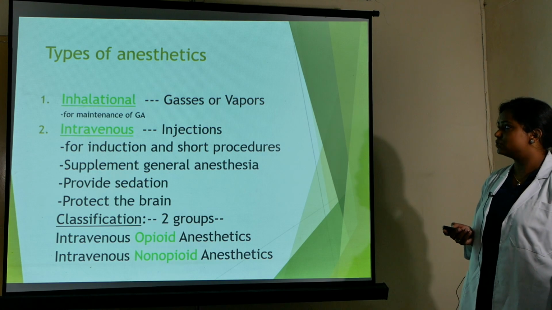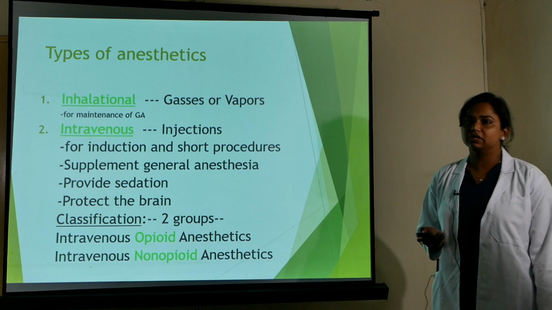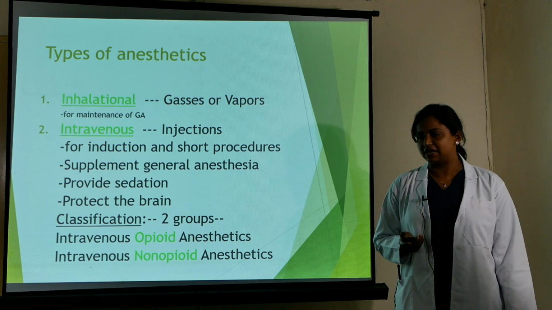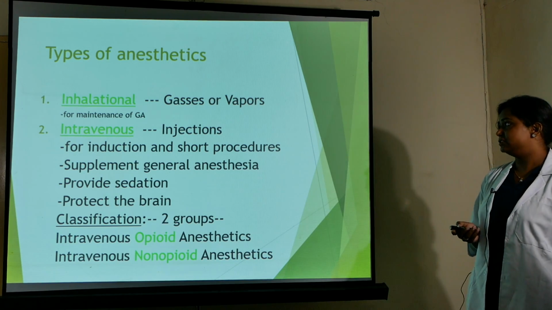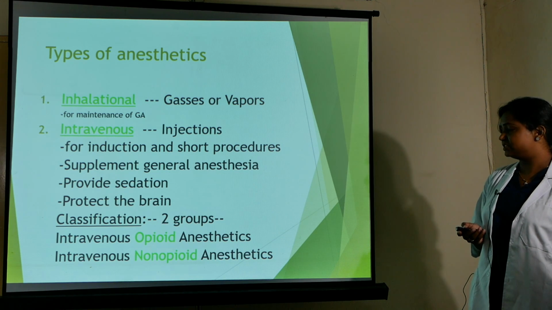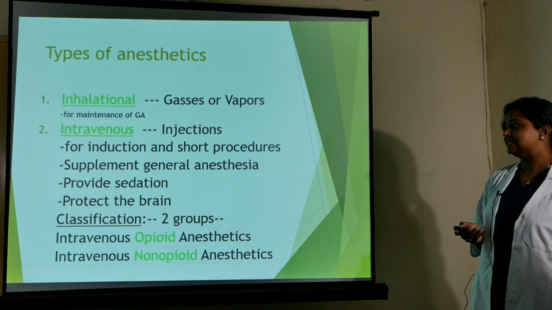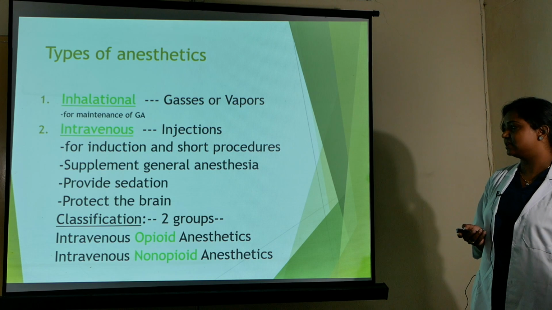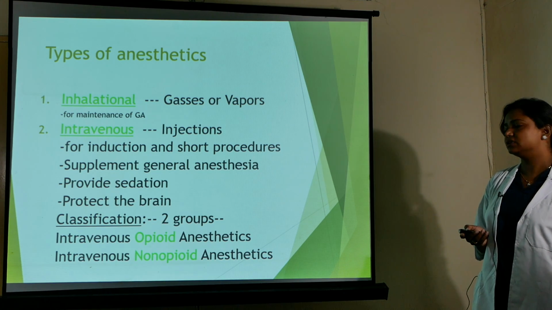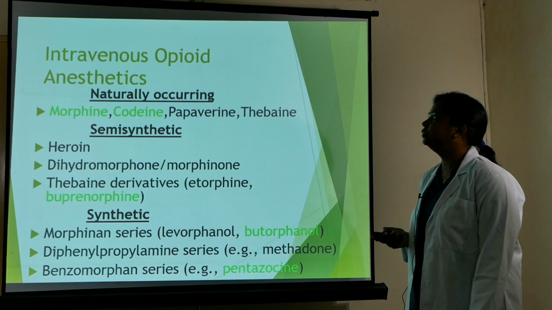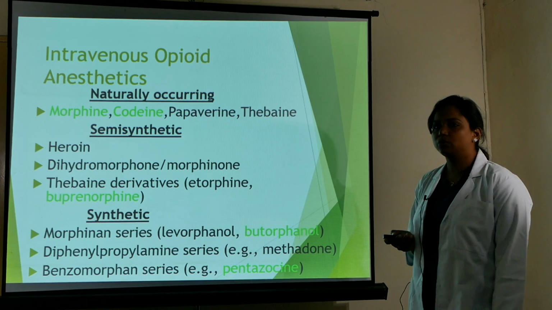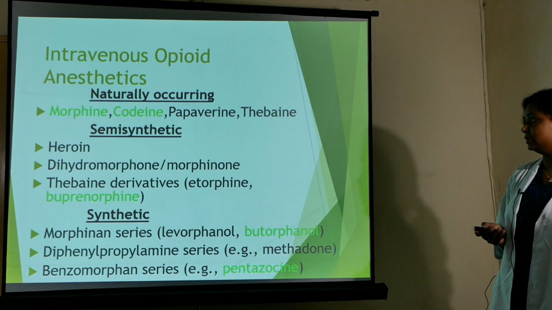Inhalational agents are usually gases or vapors. Those are usually used for the maintenance of general anesthesia, or in pediatric cases they can be used for the induction as well. Intravenous injections are used for induction and short procedures, to supplement GA, provide sedation and protect the brain. So the classification we will be talking about is divided into two groups: intravenous opioid anesthetics and intravenous non-opioid anesthetics.